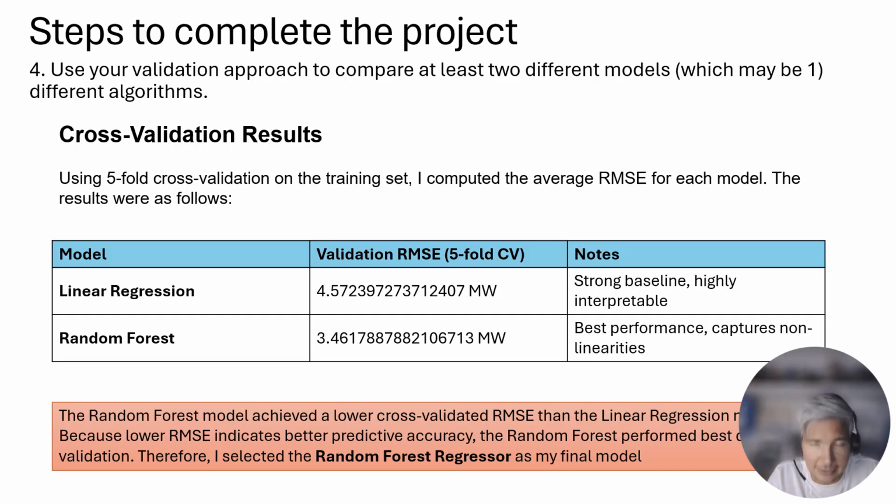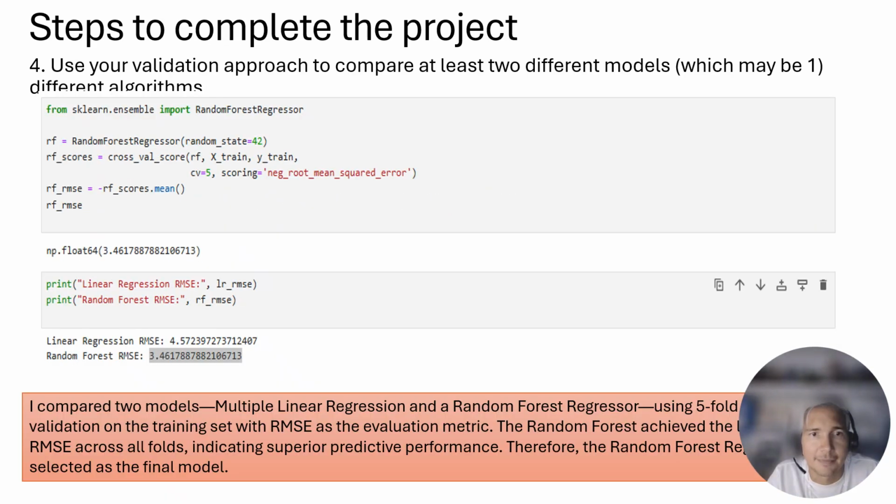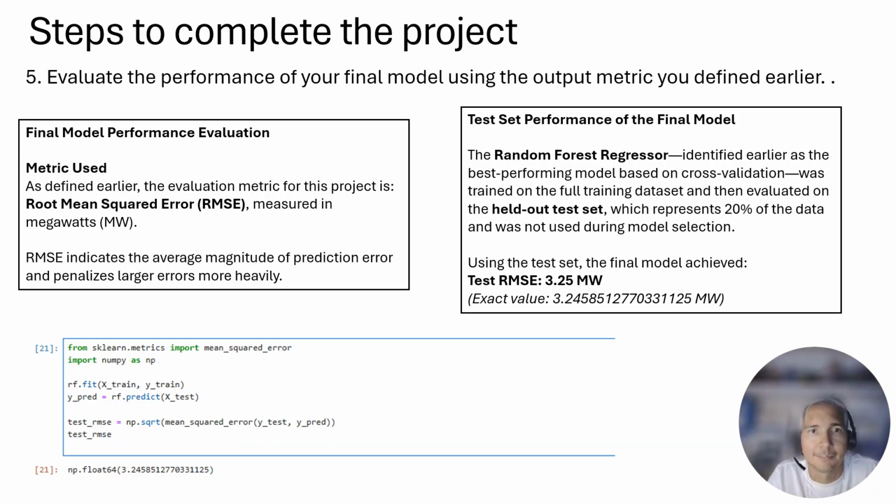and therefore I selected the random forest regressor as my final model. So here you can see the samples of the code in the Python notebook. And as I mentioned, I compared the two models, and the RMSE across all folds indicates a superior performance. Therefore, the random forest regressor is selected as the final model.